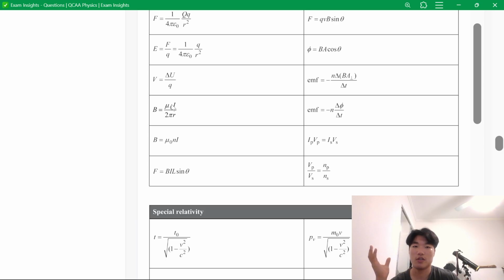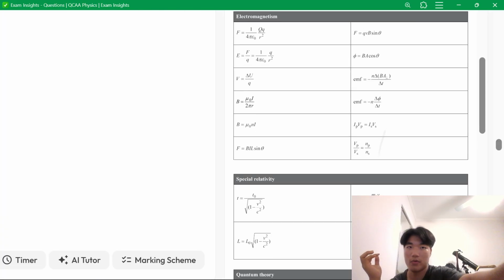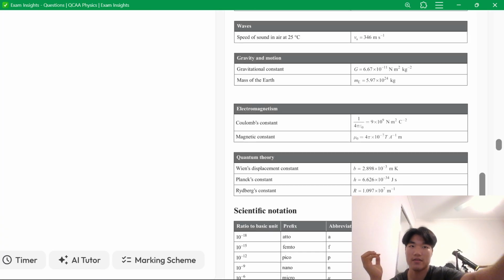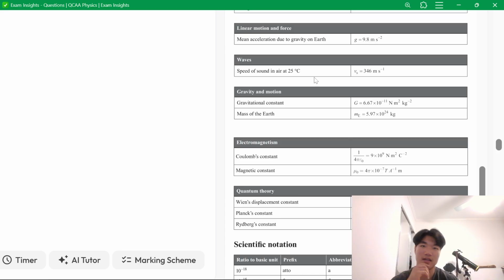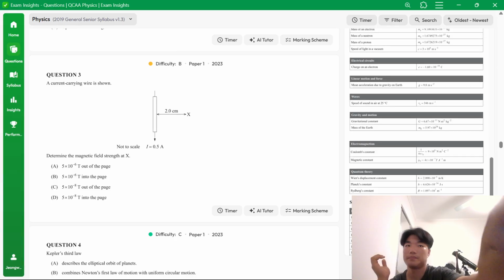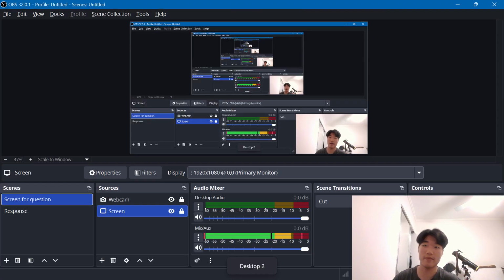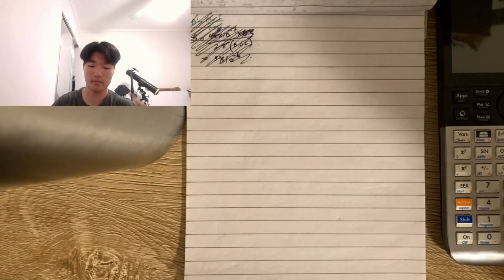Let's say you didn't know what that constant was. You can go to the back of the data booklet and access the constants. We get the magnetic constant, which is 4 pi times 10 to the negative 7. So current is 0.5 amps and r is 2 centimeters. We need to convert that to meters.